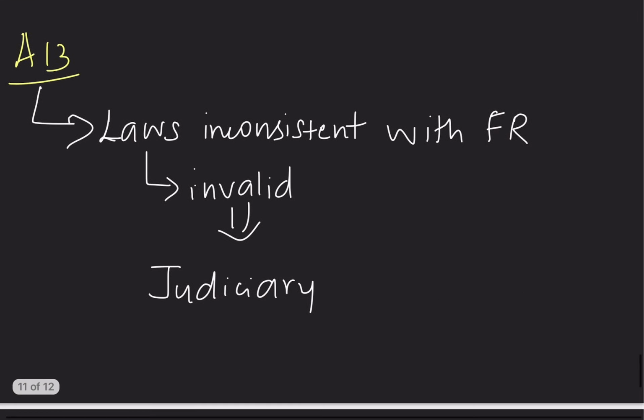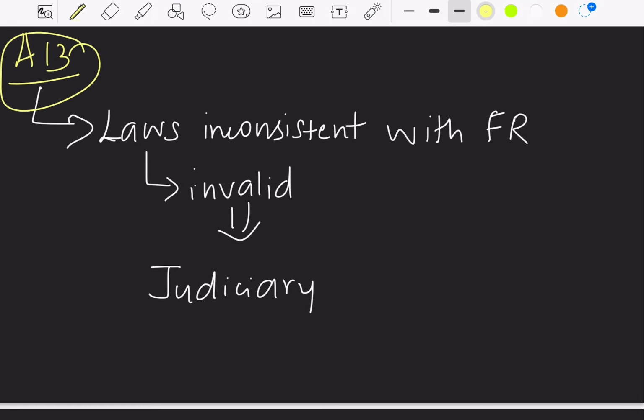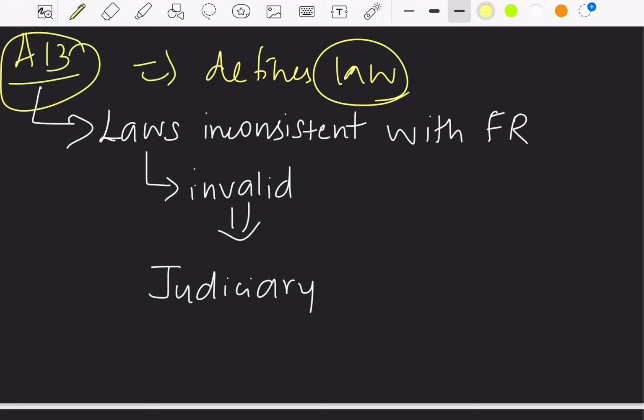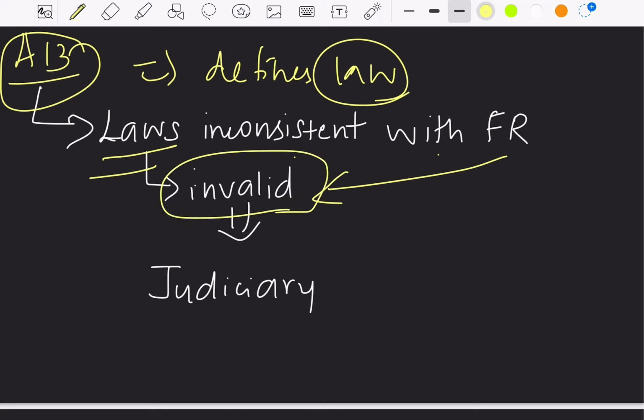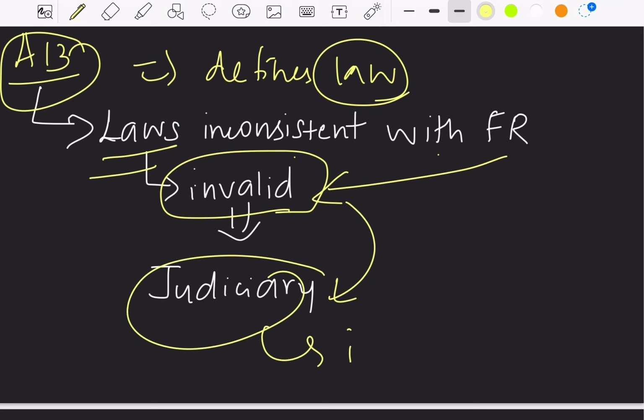Next, we must understand Article 13. Article 13 defines law, and it also says that laws that are inconsistent with fundamental rights are invalid. Who declares the laws which are inconsistent with fundamental rights as invalid? It is the judiciary, because the judiciary can interpret the Constitution.